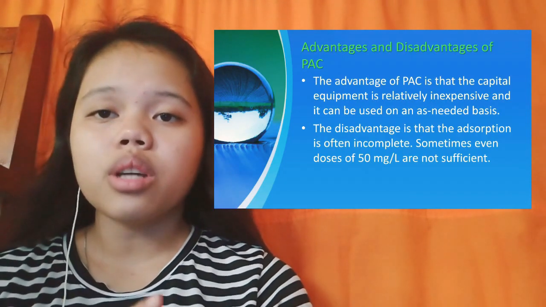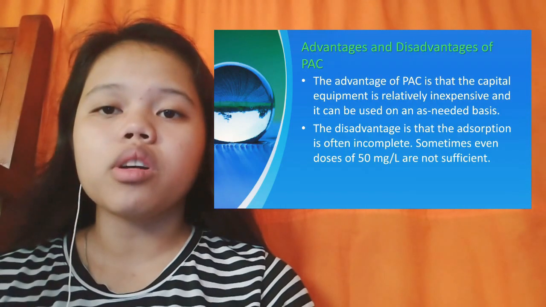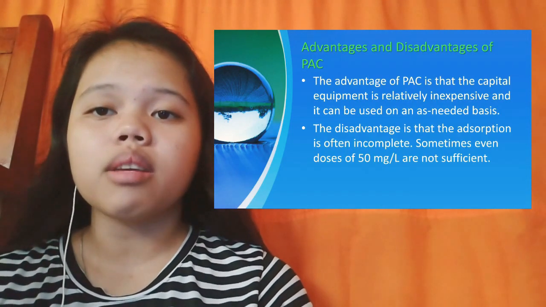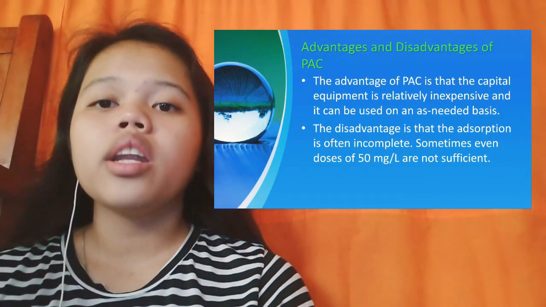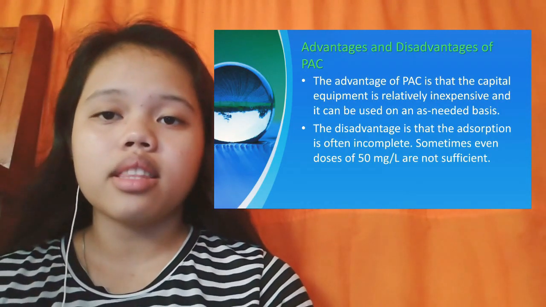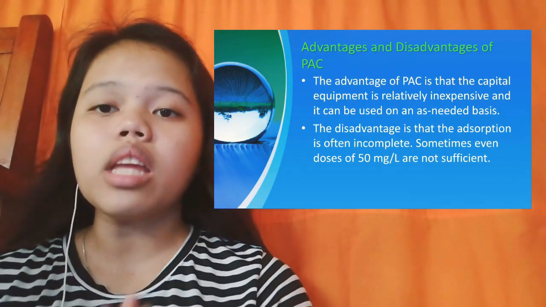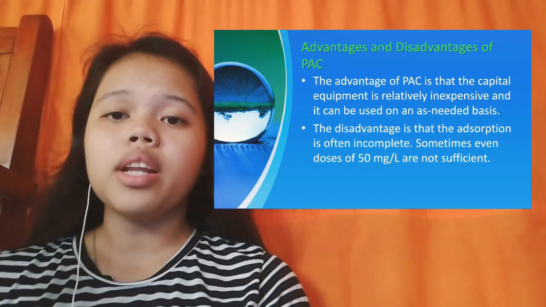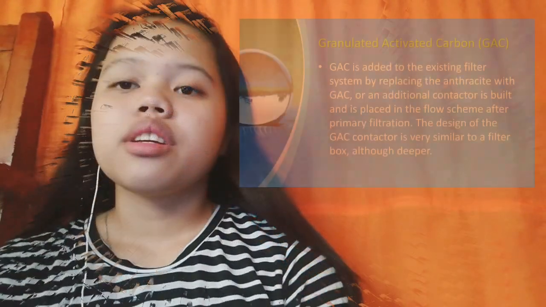The advantage is that the capital equipment is relatively inexpensive and it can be used on an as-needed basis. The disadvantage is that the adsorption is often incomplete. Sometimes even doses of 50 mg per liter are not sufficient.